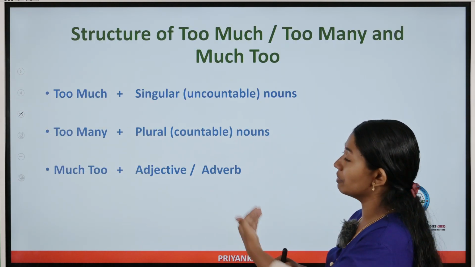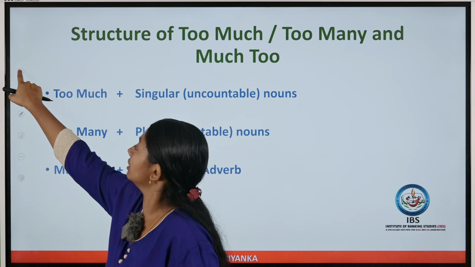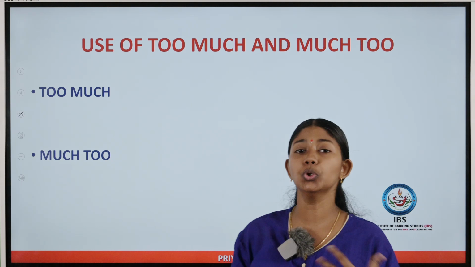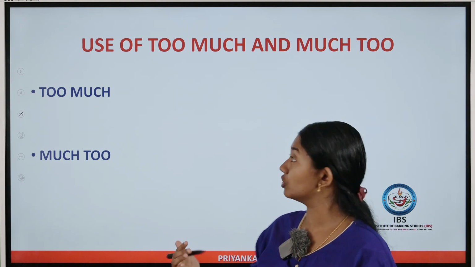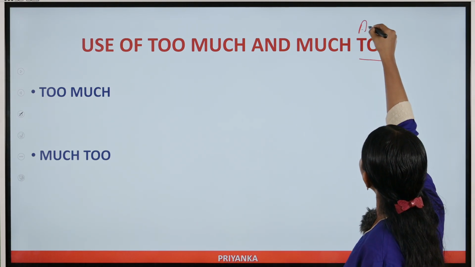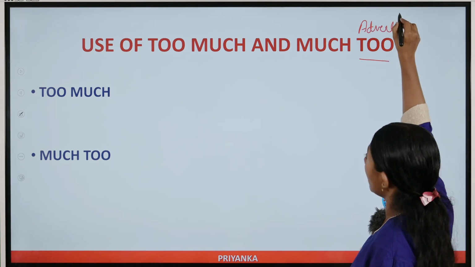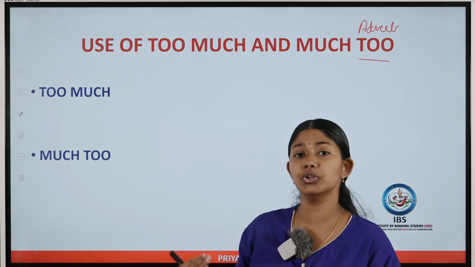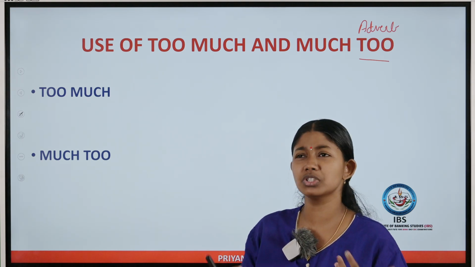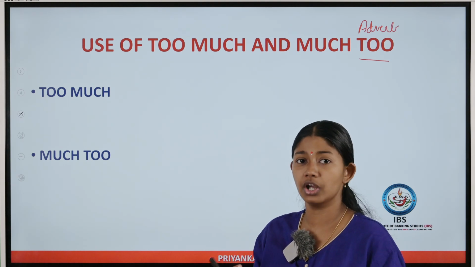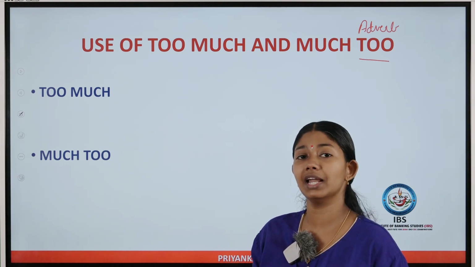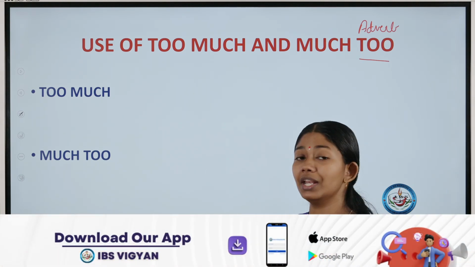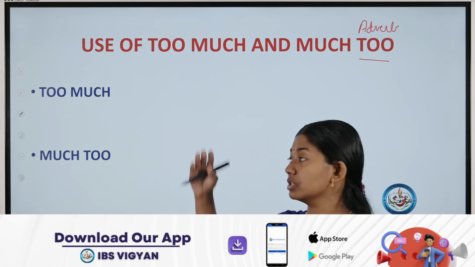Before going to the structure, let's discuss the use of too much and too many. As we all know the meaning of the word too, too is nothing but extreme. So too is an adverb. We are all familiar with too much, but we are not that familiar with the usage of much too. If anybody says much too, we say oh it's wrong, you should use too much, but grammatically much too and too much both exist, and depending on the sentence or the part of speech, we have to make the sentences.